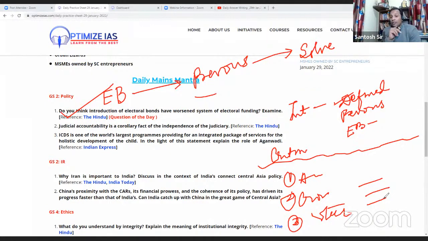See, these are very important. Whenever you write answers, we have to use authoritative text. What do I mean by authoritative text?